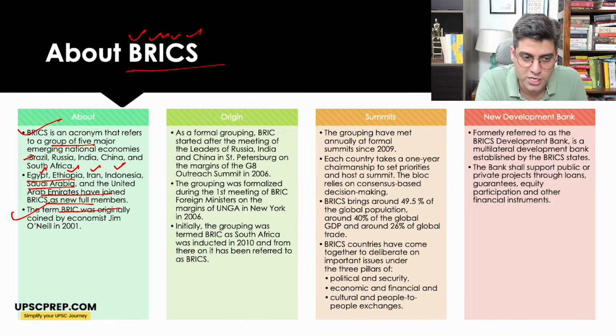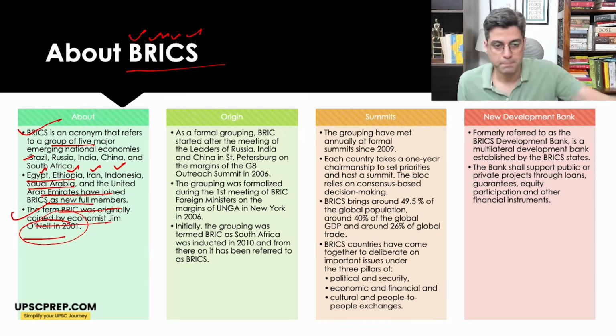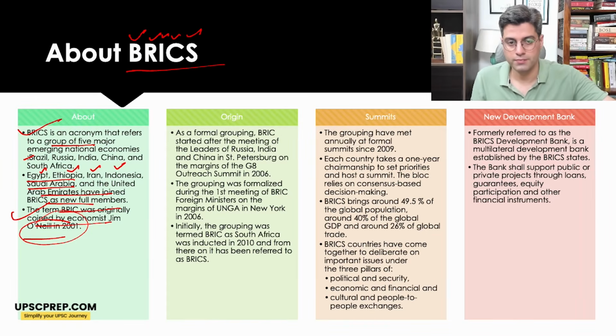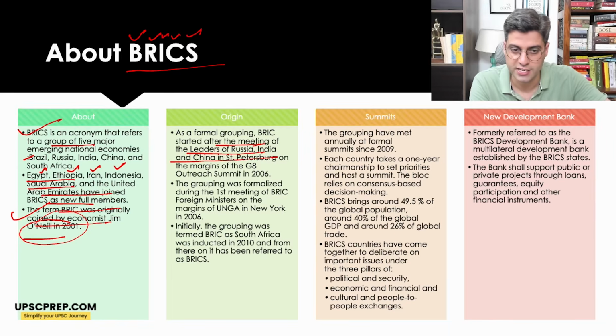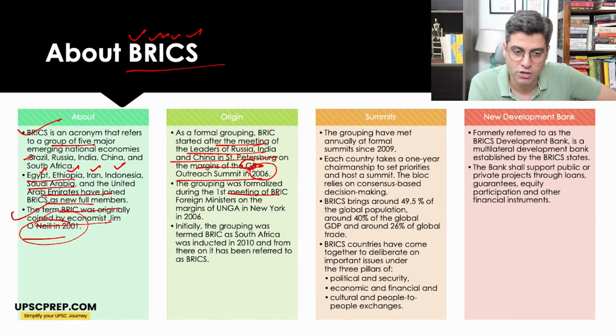The term BRIC was originally coined by economist Jim O'Neill in 2001. As a formal grouping, BRICS started after the meeting of the leaders of Russia, India and China in St. Petersburg on the margins of the G8 summit outreach in 2006. This G8 is now G7. The grouping was formalized during the first meeting of BRIC foreign ministers on the margins of the UN General Assembly in New York. Initially, the grouping was termed BRIC, and South Africa later joined it in 2010, making it BRICS.